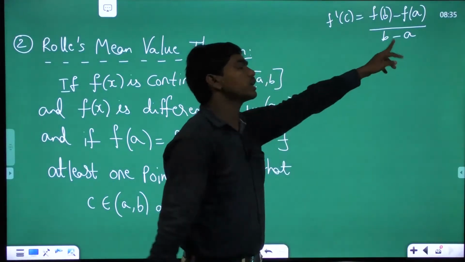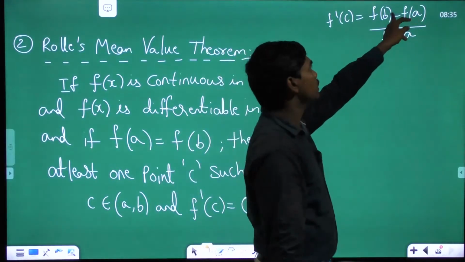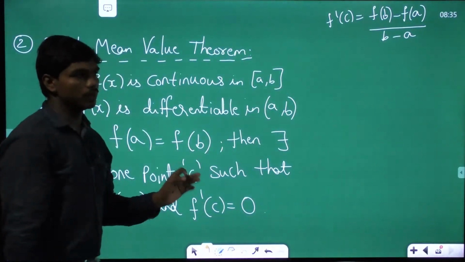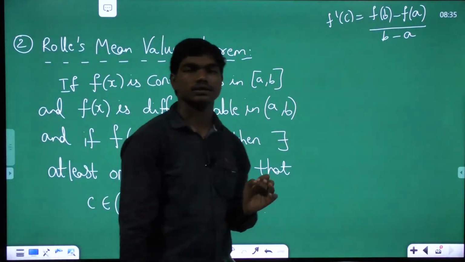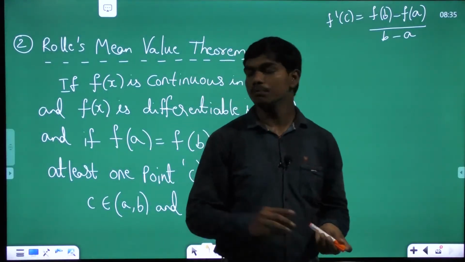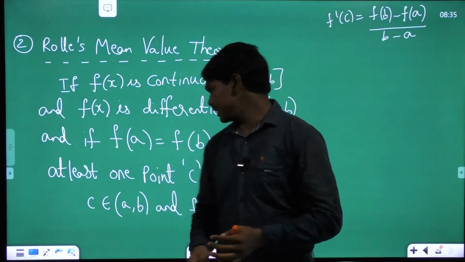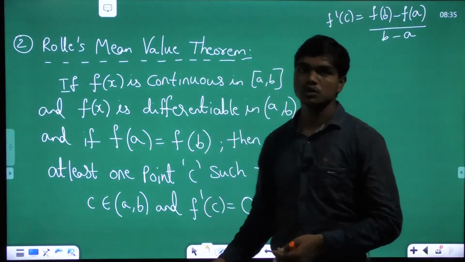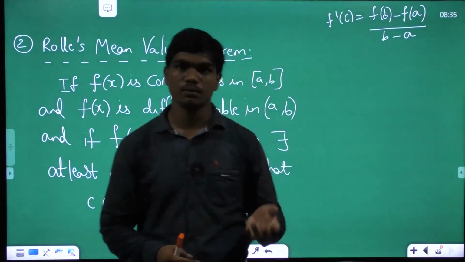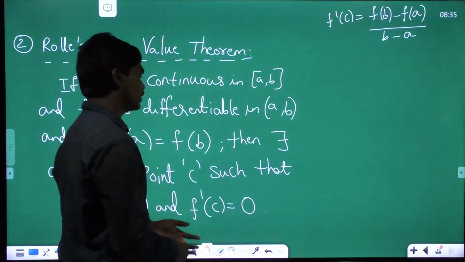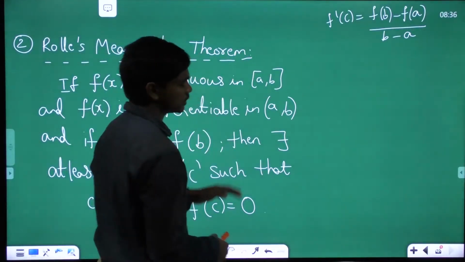So when A is not equal to B but f of A is equal to f of B, this value turns out to be 0, and that's what Rolle stated. But this Rolle's mean value theorem has a very beautiful consequence by which it gave the concept of maxima and minima. You'll be differentiating the functions and equating to 0 to find the points where the function is maximum or minimum. Okay, so we'll discuss that maybe in the next lecture. But right now, this is the Rolle's mean value theorem.